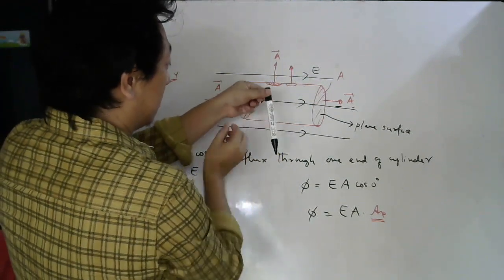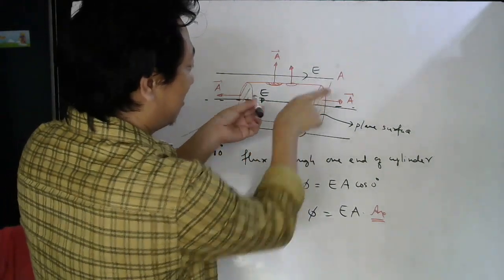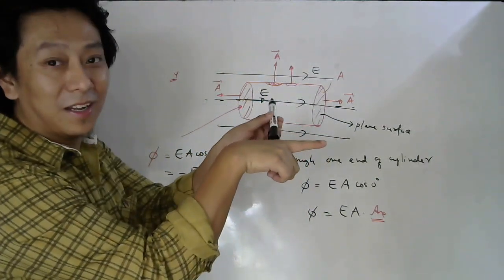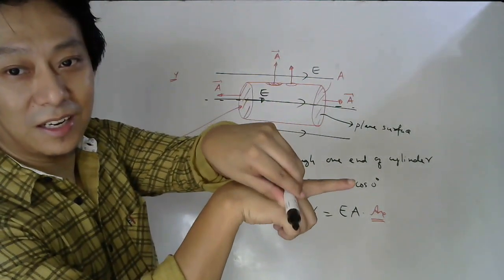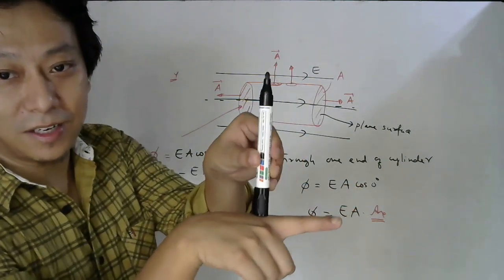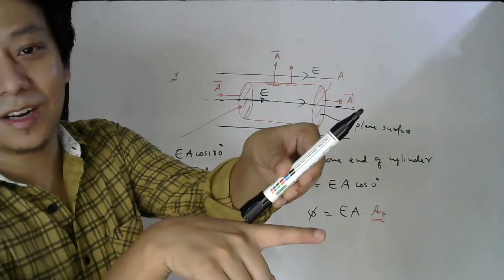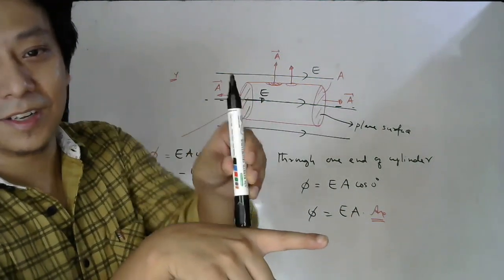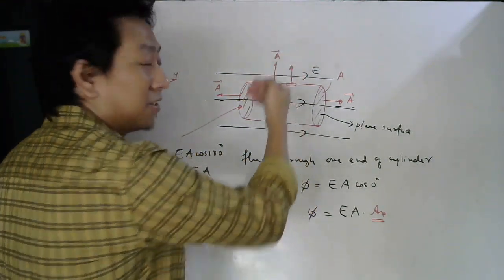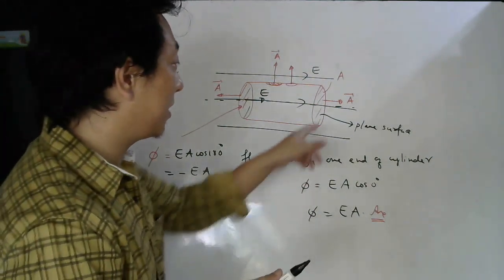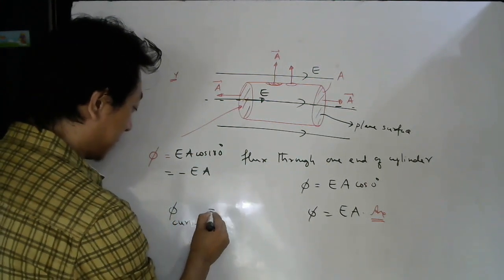No matter which area vector you see, all these area vectors are perpendicular to the electric field, no? The electric field is here, and the area vectors of different parts will be like this. So you can see 90, 90, 90, 90, all are 90, no students? So each small area of this curved surface has its area vector at 90 degrees with the electric field. So if I ask the flux through the curved surface, it will be 0.